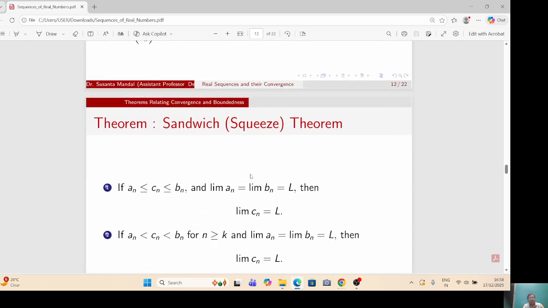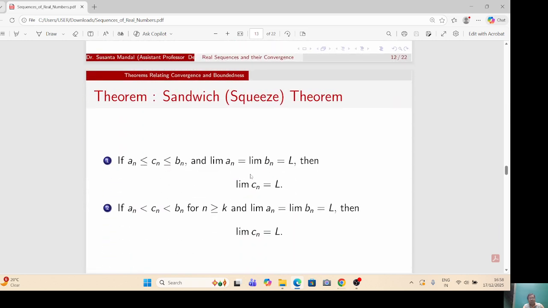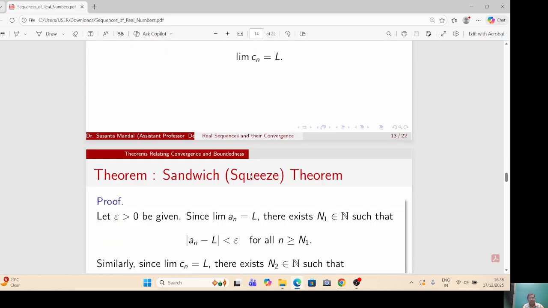Now we'll discuss an important theorem, the Sandwich theorem. This theorem tells that if a_n and b_n are convergent sequences and a_n less than or equal to c_n less than or equal to b_n with limit a_n equal to limit b_n equal to L, then limit c_n equal to L. Alternatively, we can state that if a_n is less than or equal to c_n less than or equal to b_n for all n greater than or equal to k and limit a_n equal to limit b_n is equal to L, then limit c_n is equal to L.